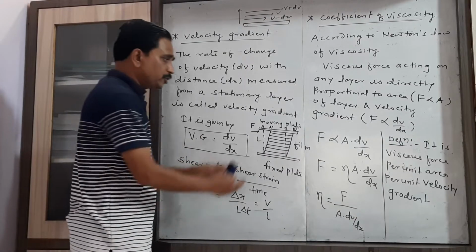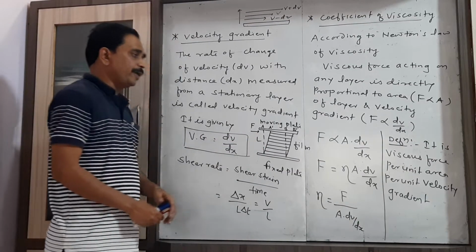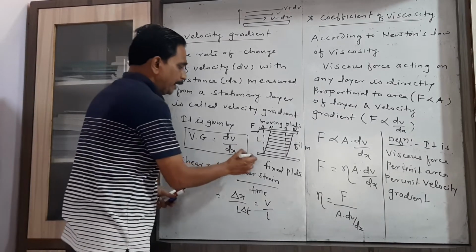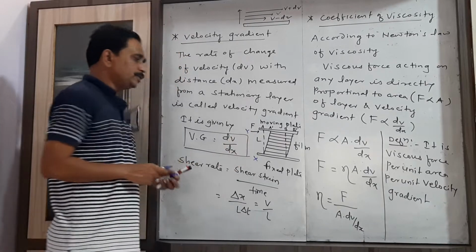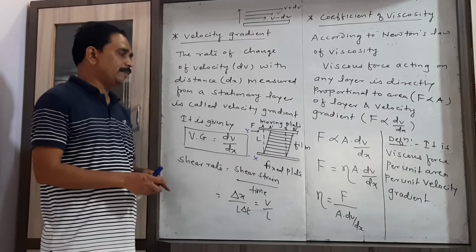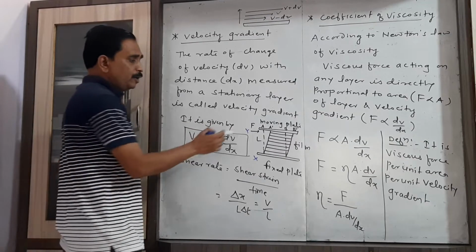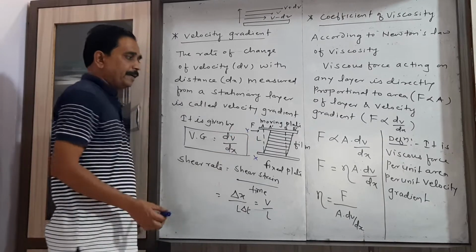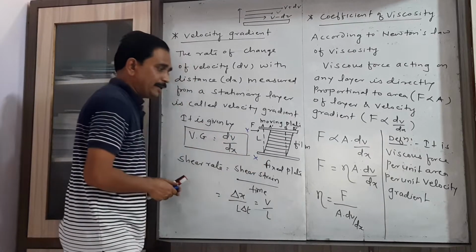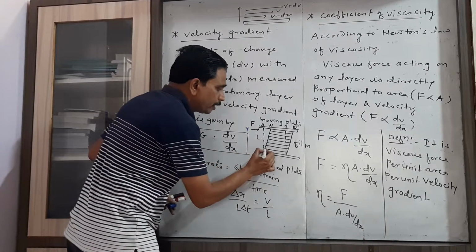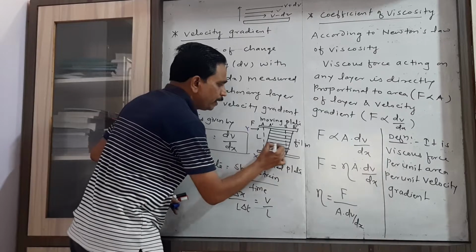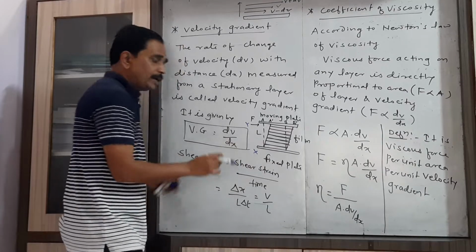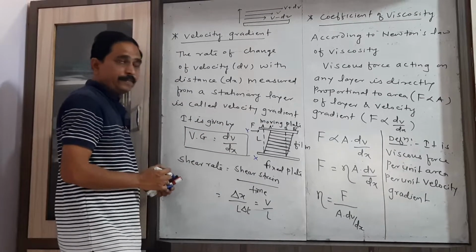Consider a thin film of a fluid, that is the liquid, which flows between two plates x and y, out of which one plate is fixed and another plate is moving. Whenever we apply some tangential force on this top plate, these different layers of the liquid, which are present in that film, get shifted laterally.